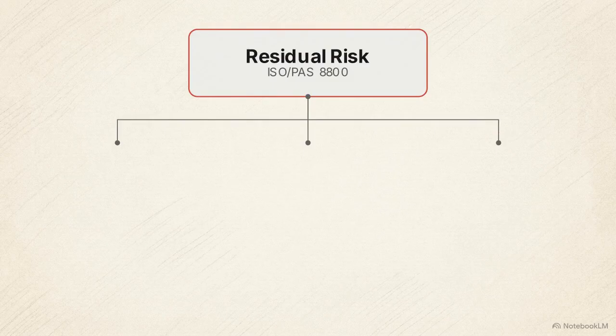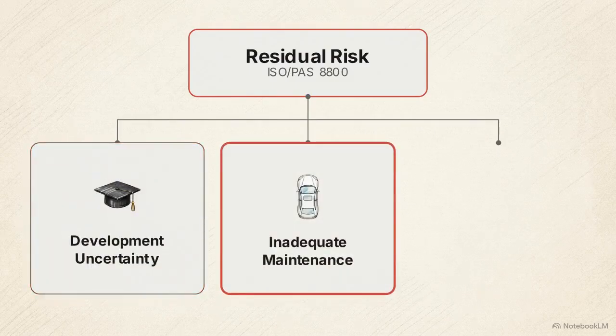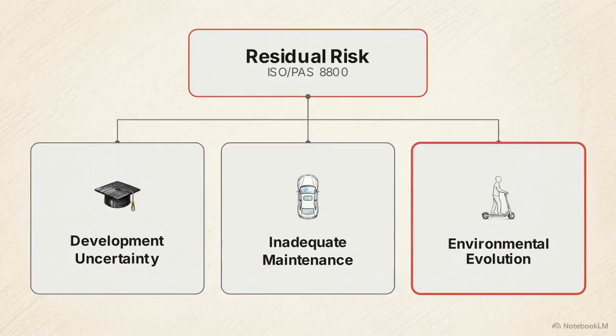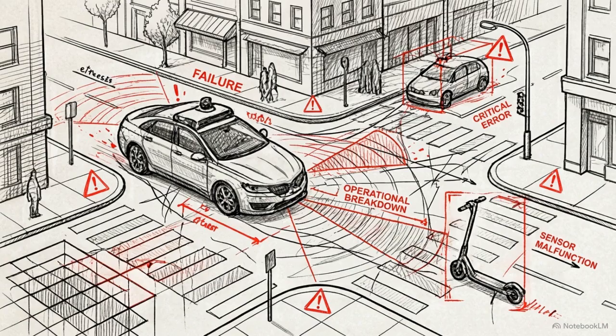ISO PAS 8800 classifies residual risk into three sources: initial development uncertainty, inadequate maintenance, and the evolution of the operating environment. Safety arguments rely on operational assumptions. These are strict definitions of the environment established during development. If real-world conditions deviate from these definitions, the safety case becomes invalid.